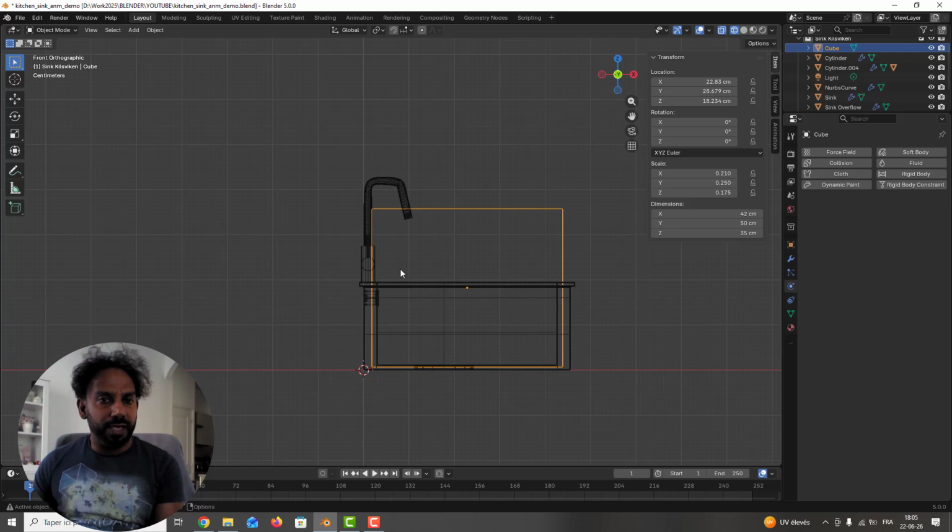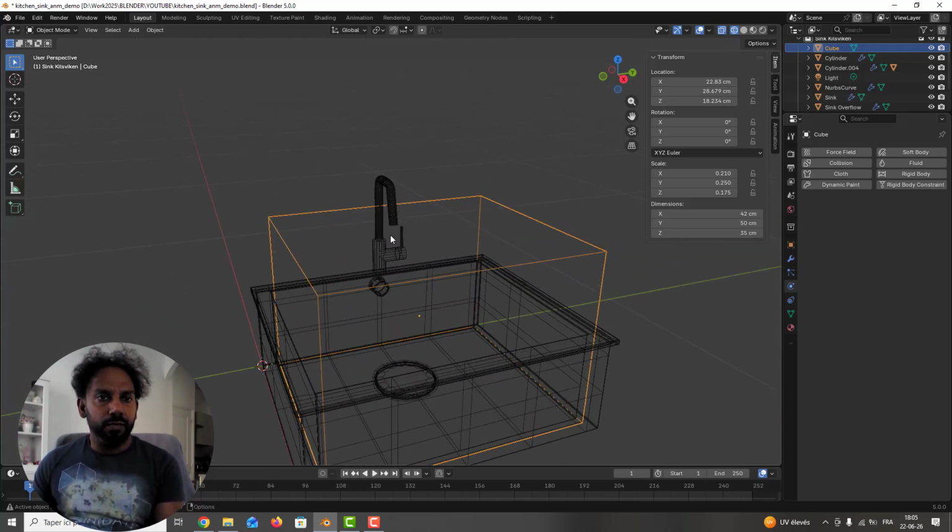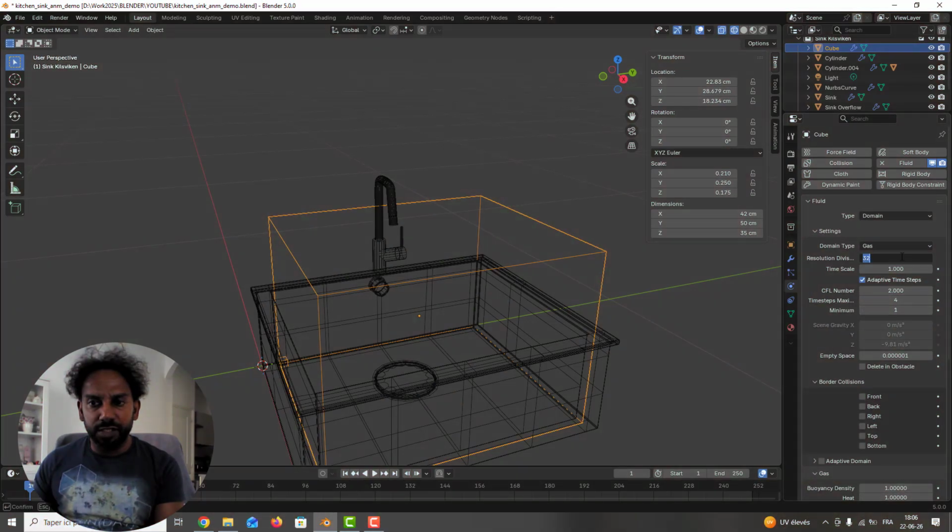Okay, don't forget, it must also take the sphere in the cube, and we will convert that to a domain here. So I go to the fluid, I change that to the domain here. You can change the resolution divisions to 64. If it's too low, it will not calculate.